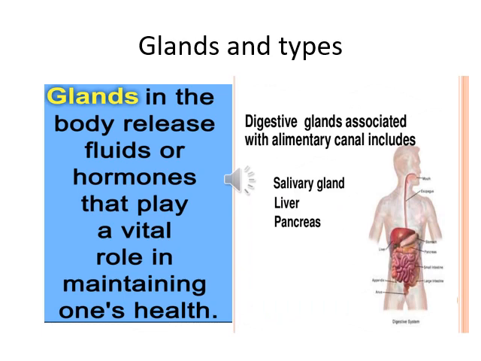glands and types. Glands in the body release fluid or hormones that play a vital role in maintaining one's health. So from this you can understand how important a gland is, and it plays a vital role in our alimentary canal. Here it contains digestive glands, which include salivary glands, liver and pancreas. And we will discuss these in more detail.